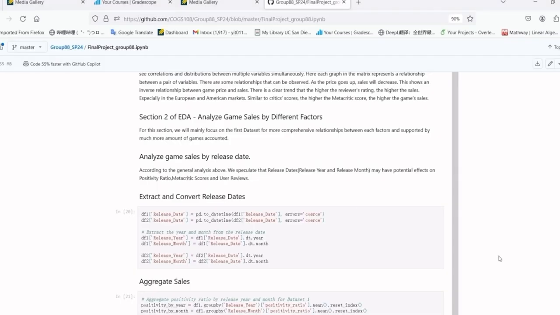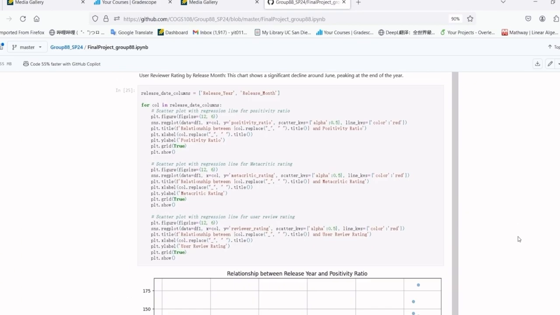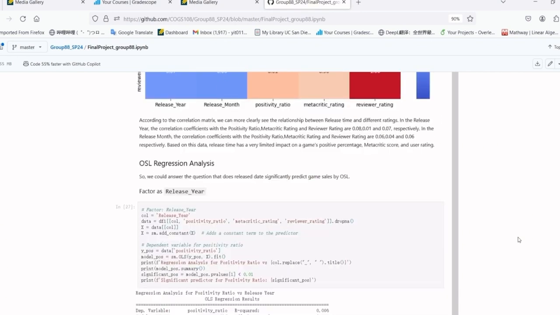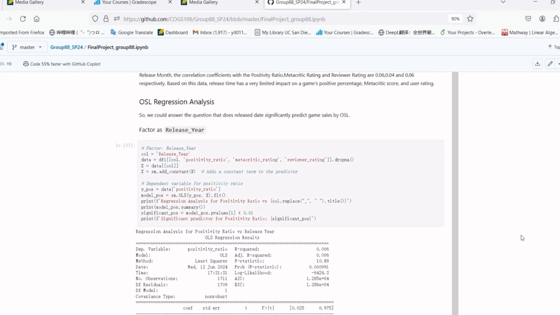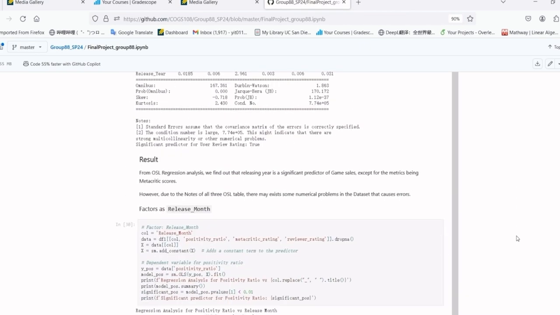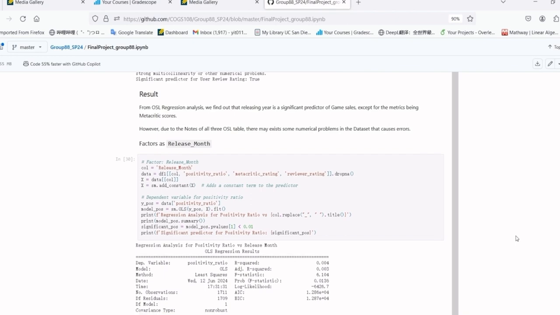The next section of EDA is analyzing game sales by different factors, and the first factor is release date. We split it into 2 cases, release year and release month. Through our visualizations and the matrix of correlations, we use our OLS regression analysis to find that release year is a significant predictor for game sales, except for the metric being the Metacritic rating. For the release month, surprisingly, it is not a significant predictor for any metric of the game sales.